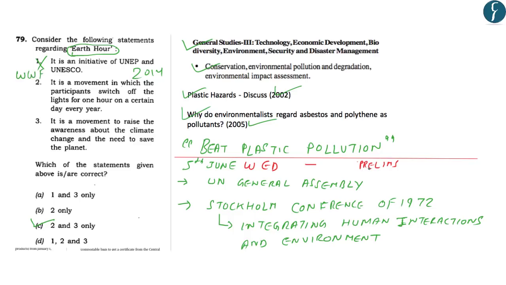Similarly, the points that are important from prelims point of view with respect to the World Environment Day celebrations are that it is celebrated on 5th June. The present year's theme was Beat Plastic Pollution, and it is an initiative of UN General Assembly and was started based on the Stockholm Conference of 1972, which deals with integrating human interactions and the environment.